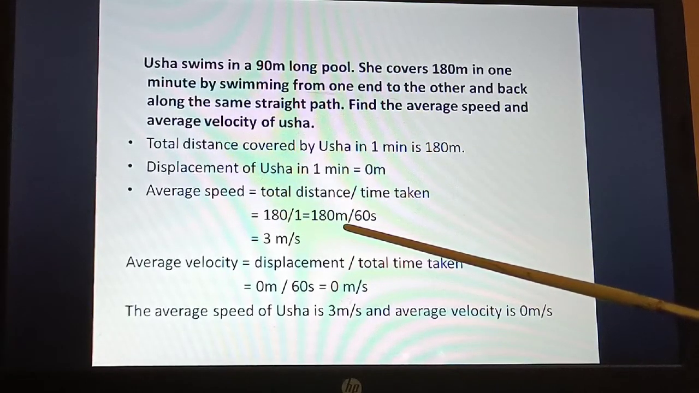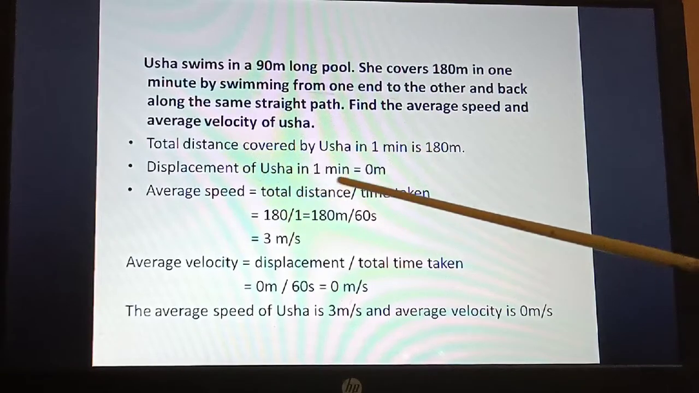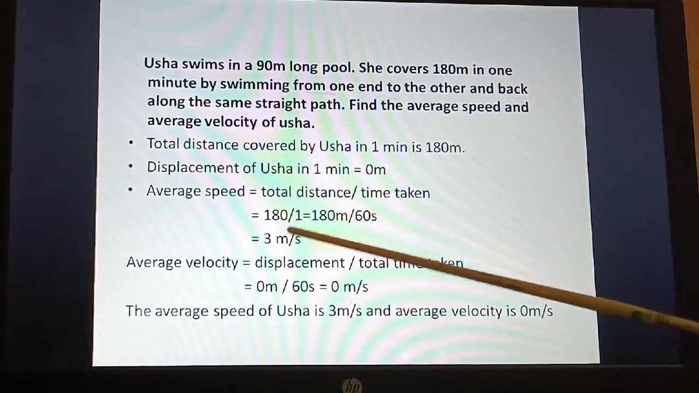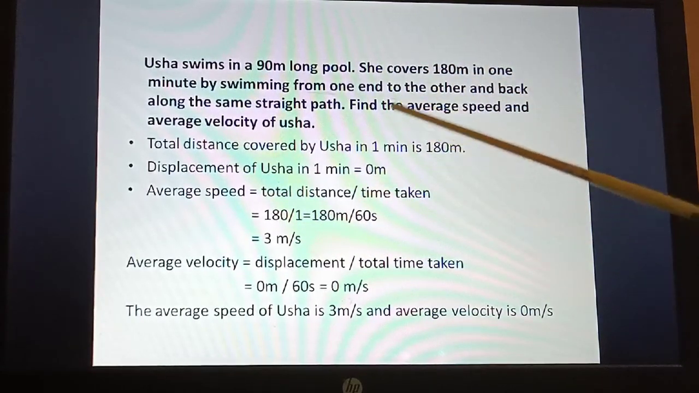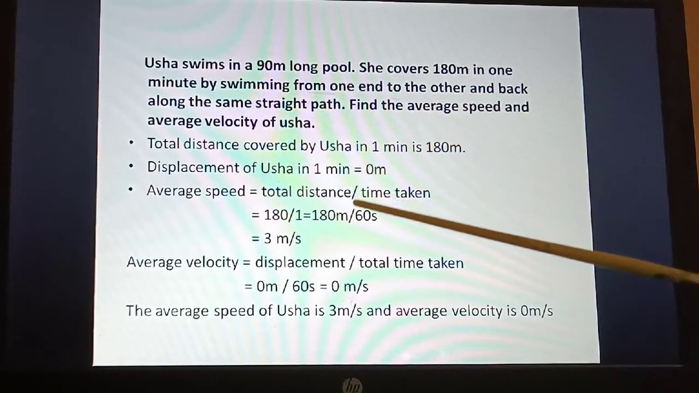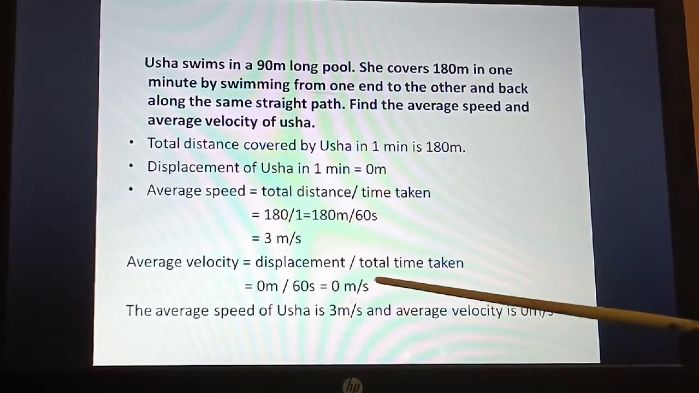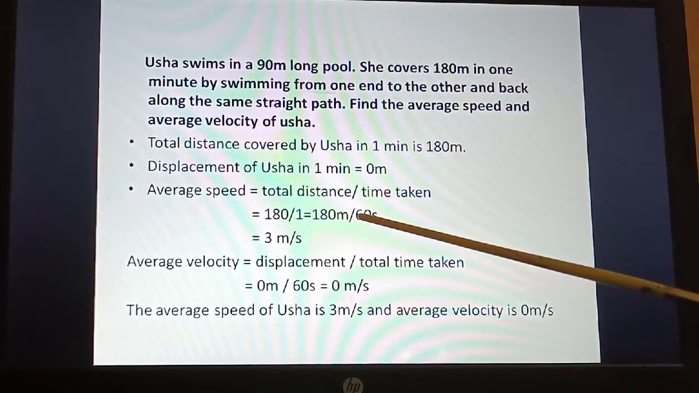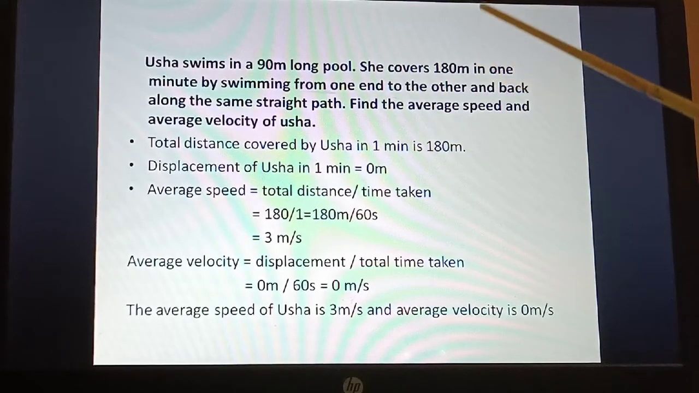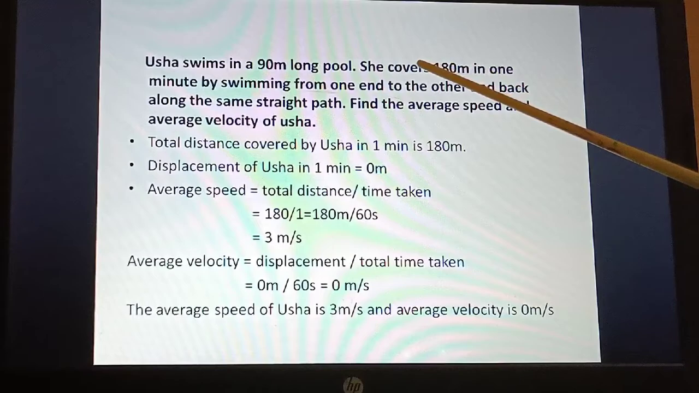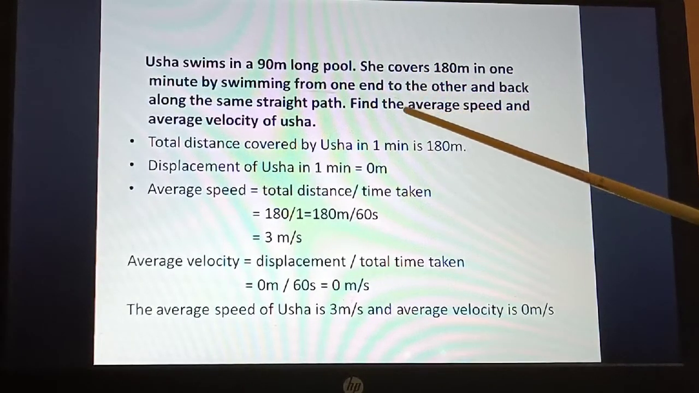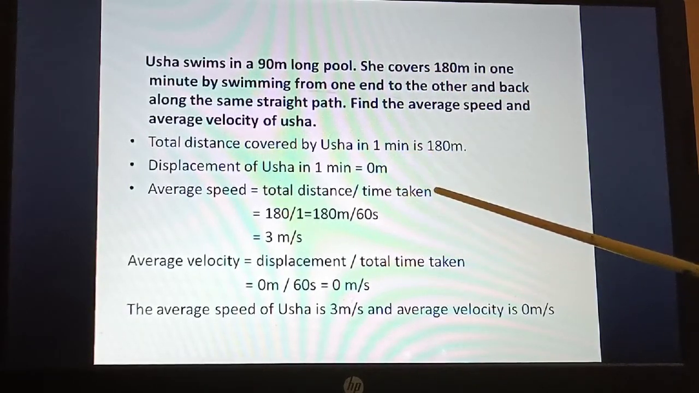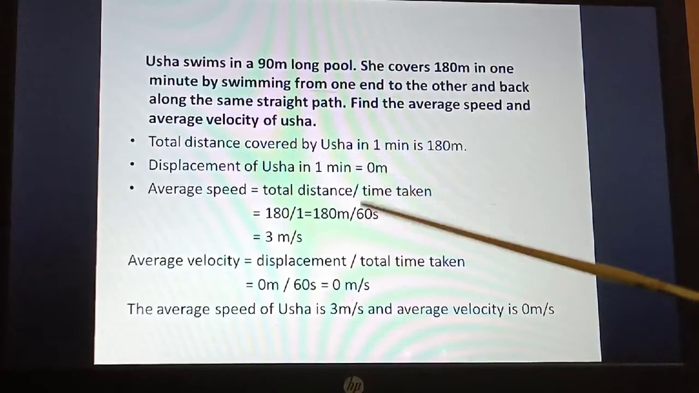What is the displacement in 1 minute? That is 0 meter, because she comes back. I have told you displacement is about the initial position and the final position. Here she starts the journey and then comes back to the same place, so the displacement will be 0. So what is the average speed? Total distance by time taken. The total distance is 180 meter, and the time is 1 minute. Here you have to convert minutes into seconds. So 1 minute is 60 seconds. So 180 by 60, you get 3 meter per second. So this is your average speed.